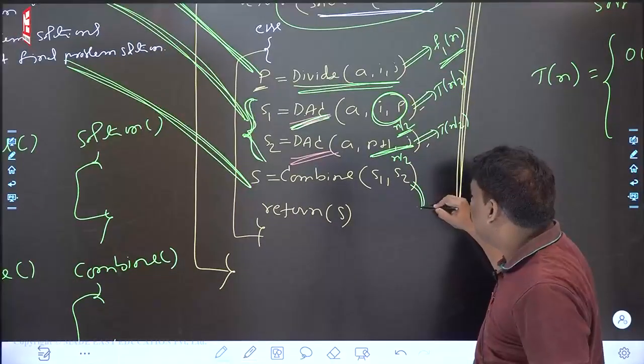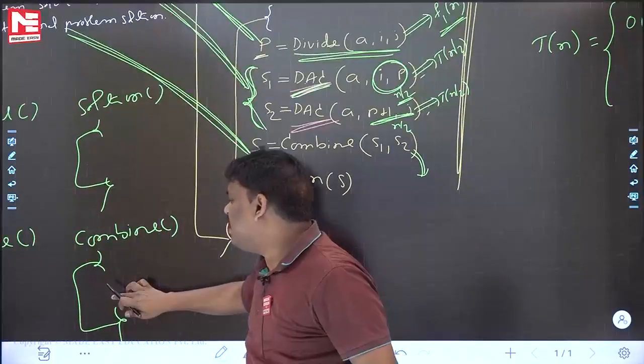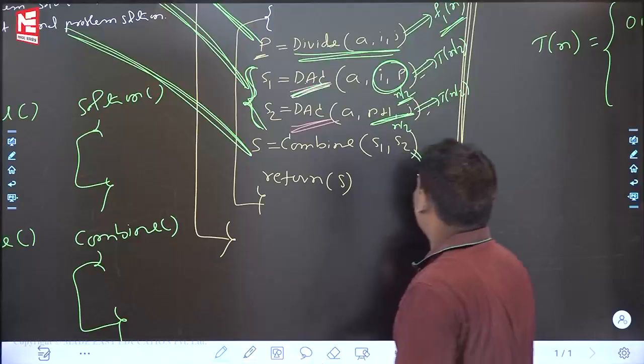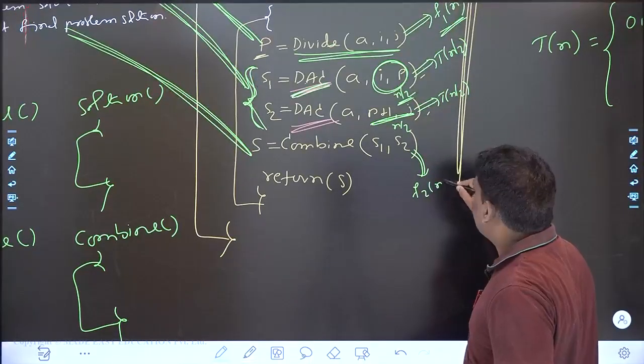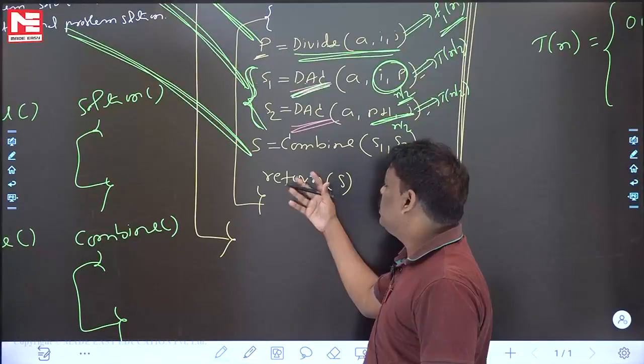Combine function. I think combine is also a function. When you say function, code is there, but because code is not available, depending upon code this value will come. Because there is no code, let me give some function. Assume that F2 of n is the combine time. Next one, I think it is a normal statement only, constant time.